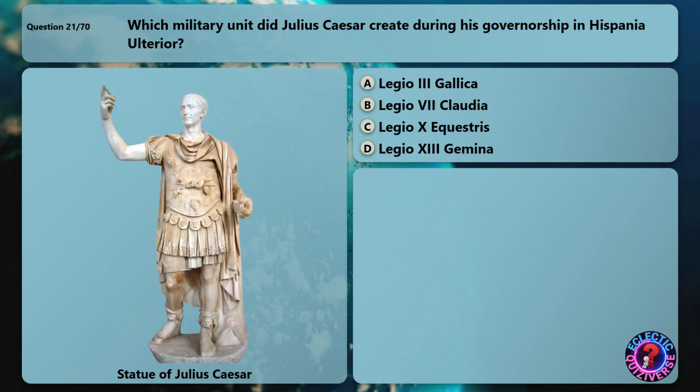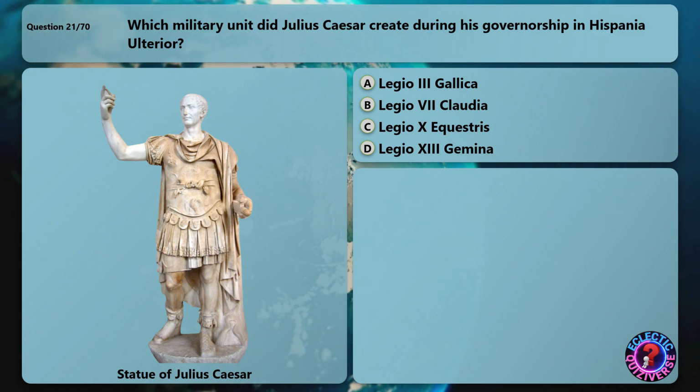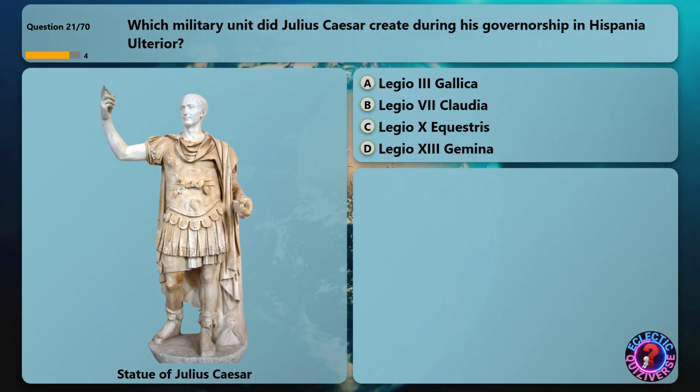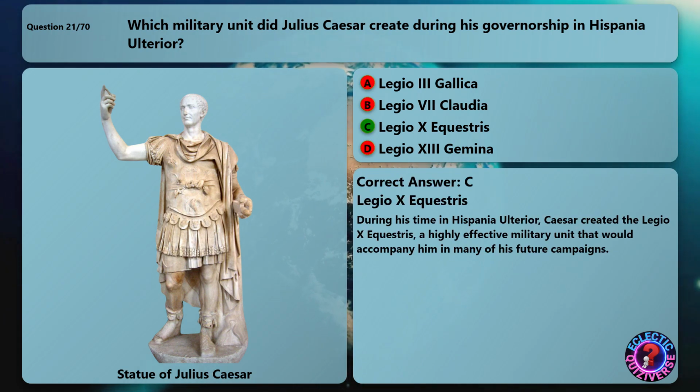Which military unit did Julius Caesar create during his governorship in Hispania Ulterior? The correct answer is Legio X Equestris. During his time in Hispania Ulterior, Caesar created the Legio X Equestris, a highly effective military unit that would accompany him in many of his future campaigns.